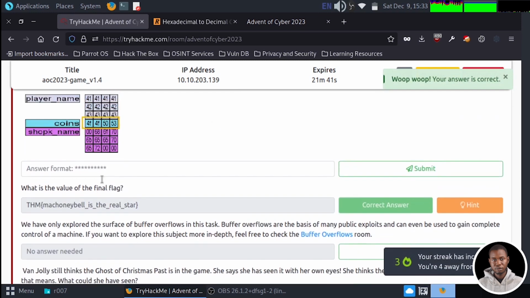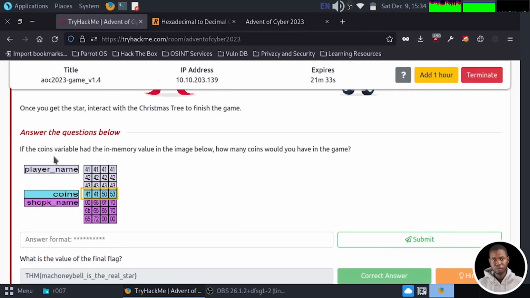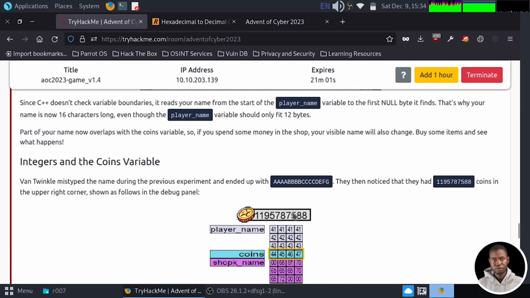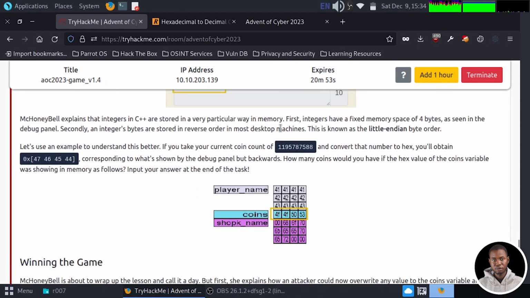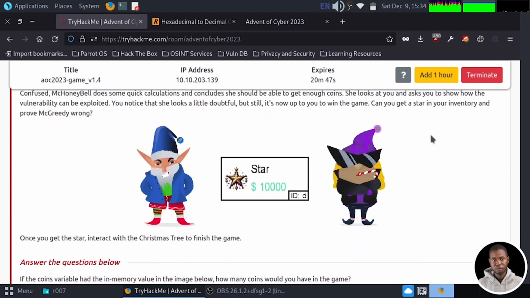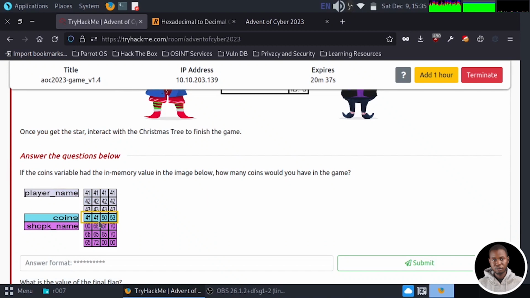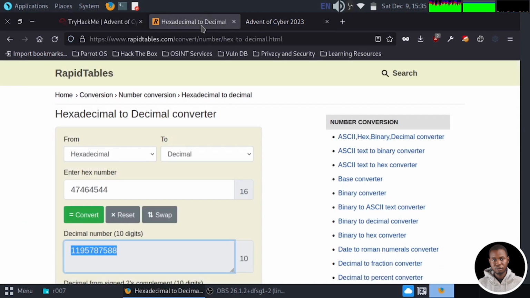And we have another question here. It says, if the coin variable had the in-memory value in the image below, how many coins would you have in the game? Not forgetting what we learned previously regarding how data are being saved. I think it's called Little Endian something. Okay, yeah, it's called the Little Endian byte order. So if we want to use that to solve this question here, we have 4F, 50, 53, and we want to know what value this will be equivalent to. So let's go ahead and convert that.